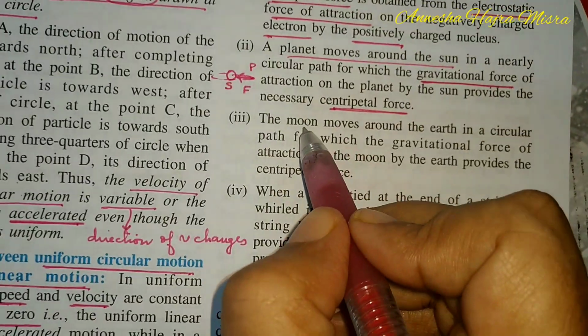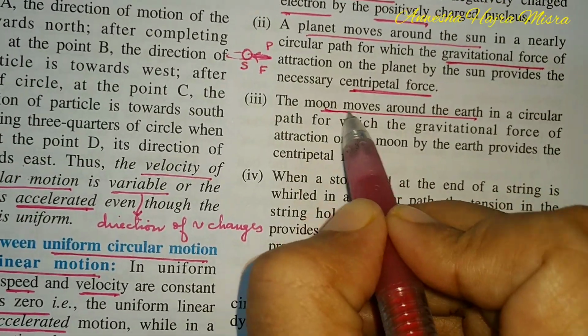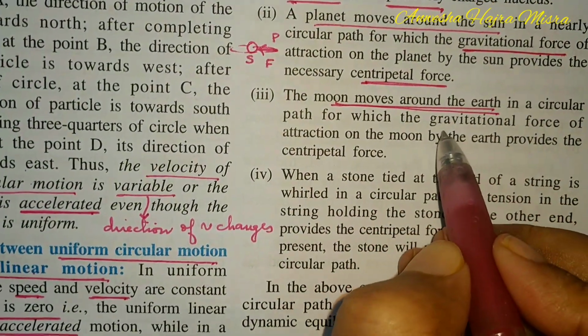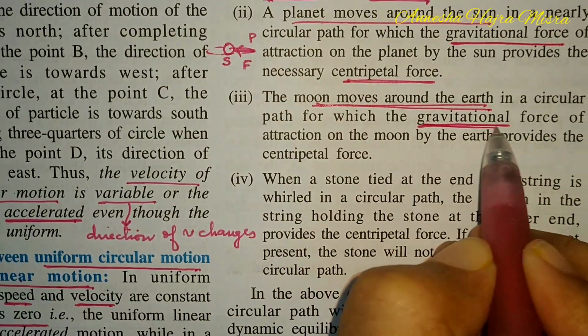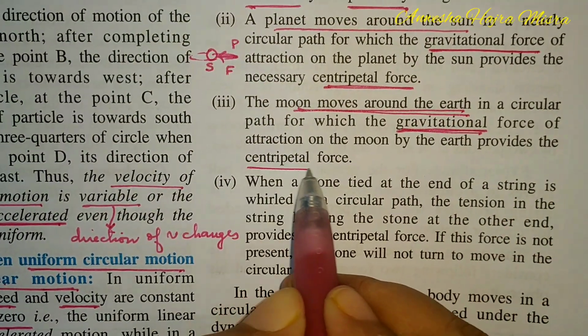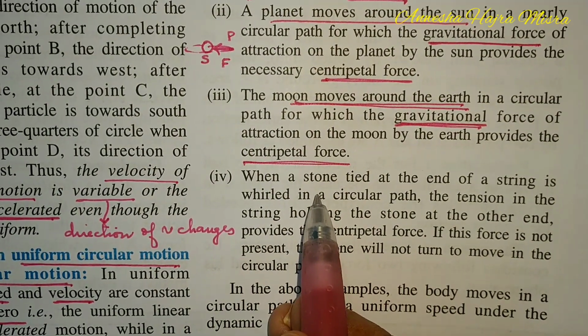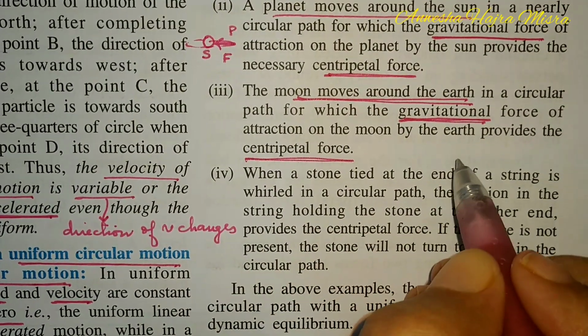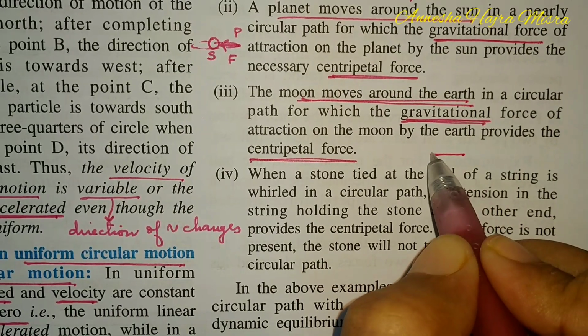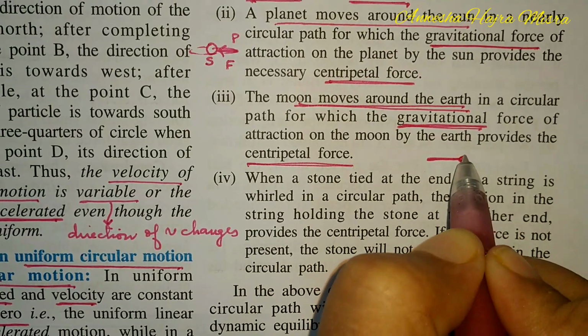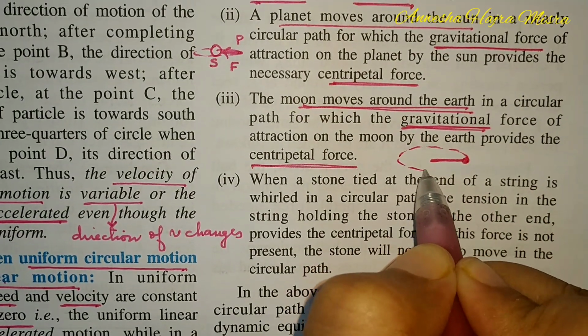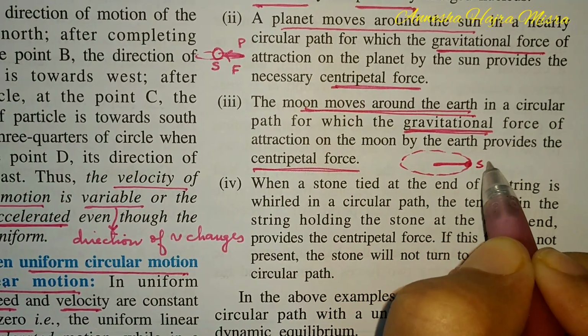Again, when the moon moves round the earth, it is the attractive force of the earth on the moon, the gravitational force, which gives the centripetal force. Now suppose you have a stone tied to a string and this moves in a circular path.